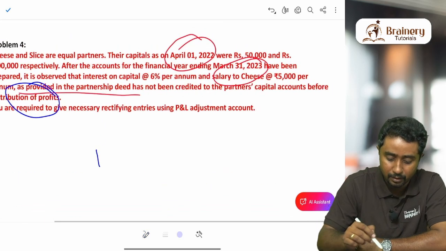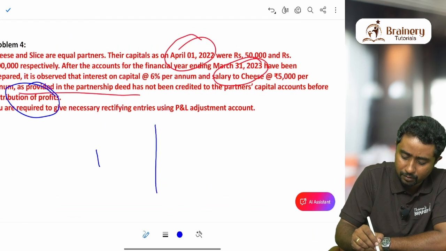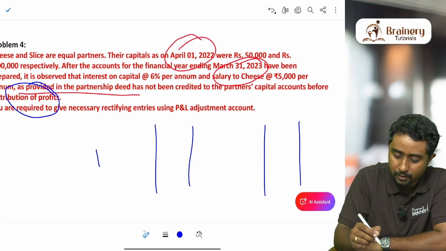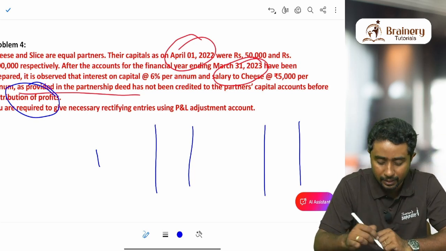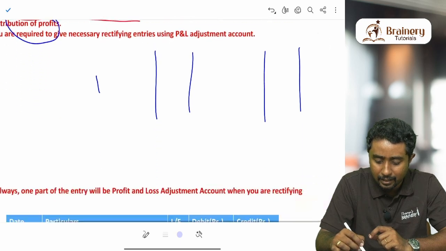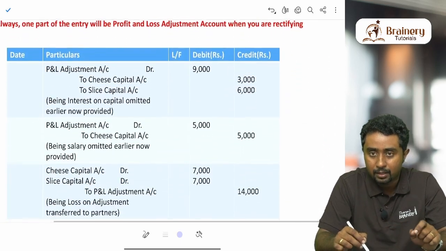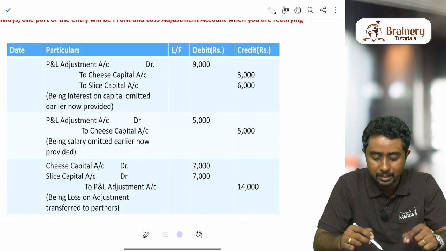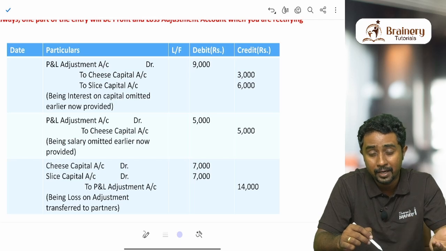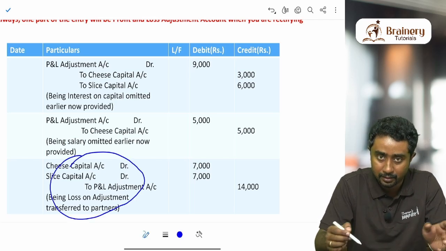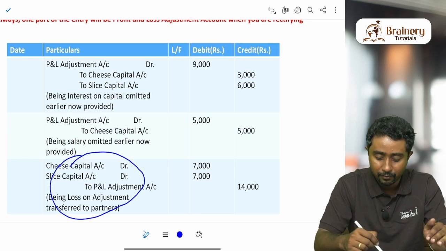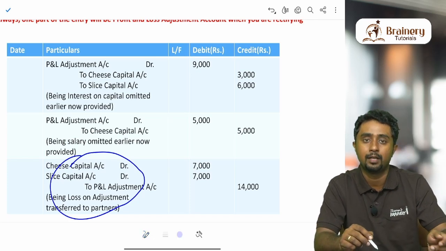Profit and loss adjustment account, just an account, it's a small account, just like an account you just draw. What account are we drawing? We are drawing the profit and loss adjustment account. Wherever profit and loss adjustment account is coming in the above entries, we don't know that entry yet because we are yet to do it. For getting that entry only, we are doing this method of drawing the profit and loss adjustment account.